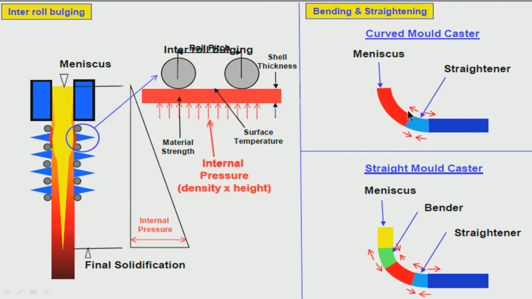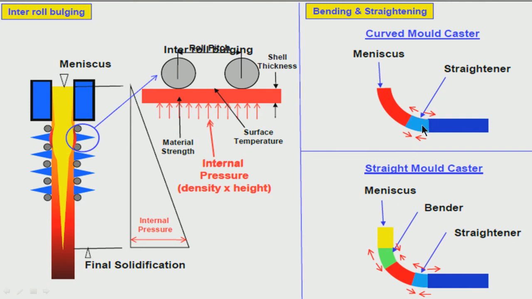If you have a curved mold, there is no bending, because the strand itself is such that the mold will be curved. So, the shell which is coming out of the mold is bent, is not vertical like here. So, there is no additional bending necessary, because the bending has started in the mold itself. So, what is necessary here is straightening. Here straightening is necessary, here also straightening is necessary, because finally it has to be made horizontal, otherwise what will happen? It will go on like this.